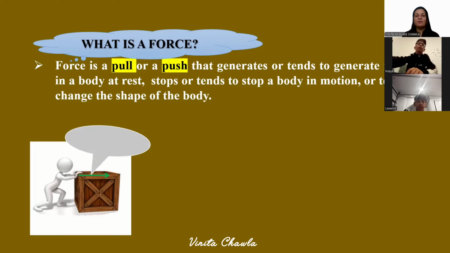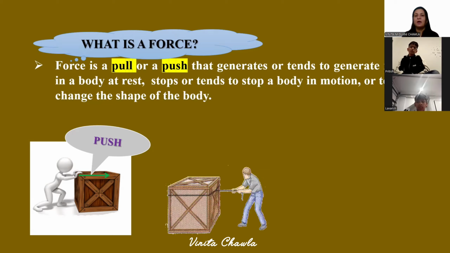If you apply force on an object, what kind of force is this? We are just applying force in the forward direction to move the box. We are pushing the box. When you apply force away from you, it is called pushing. And if you apply force towards you, then it is called pulling.